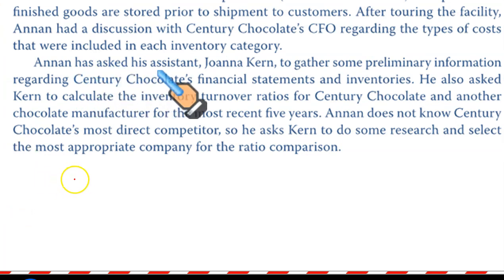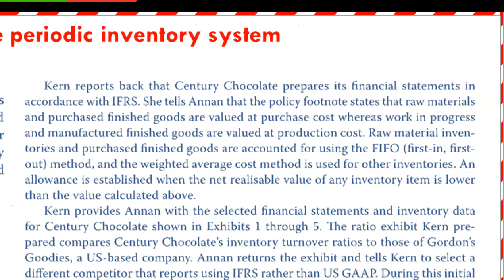Annan has asked his assistant Joanna Kern to gather some preliminary information regarding Century Chocolate's financial statements and inventories. He also asked Kern to calculate the inventory turnover ratios for Century Chocolates and another chocolate manufacturer for the most recent 5 years. Annan does not know Century Chocolate's most direct competitor, so he asked Kern to do some research and select the most appropriate company for the ratio comparison. Ratios do not speak for themselves unless you have some suitable comparator. So this is what we have read so far.